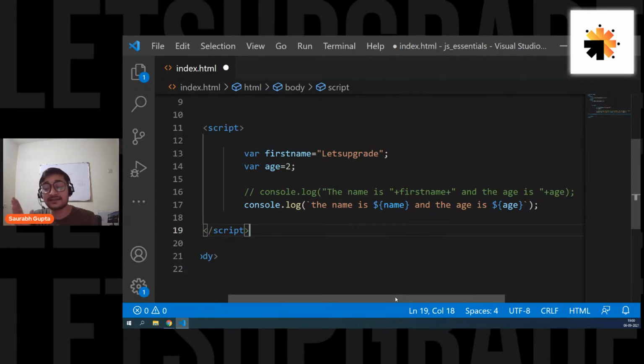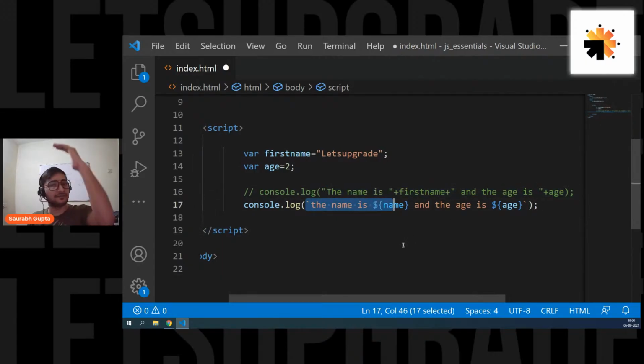Is that clear? And this is a much better way, because first of all, that plus thing and double quote thing is gone. You don't have to take care of closing the double quotes, opening the double quotes, writing plus. Second thing, now you can also go for multiple lines. It will not cause any issue. The old way causes issues when you go for multiple lines. This will never cause the issue. Just open it, close it, and then write 10 lines, doesn't matter.